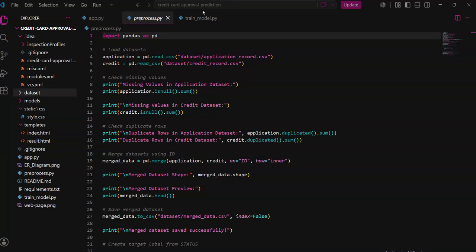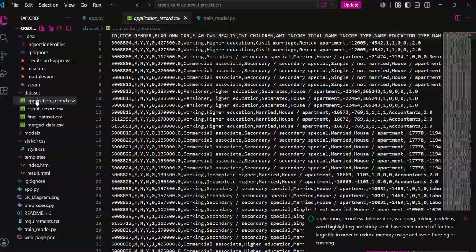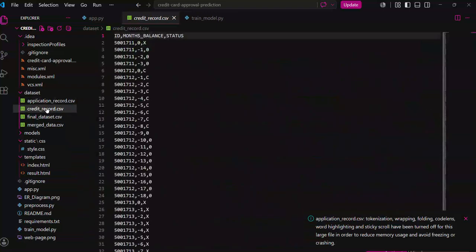We used the credit card approval dataset for this project. This is the dataset that we have used, and the dataset contains applicant details such as gender, income, education, family details, family status, housing type, occupation, credit history, payment status.